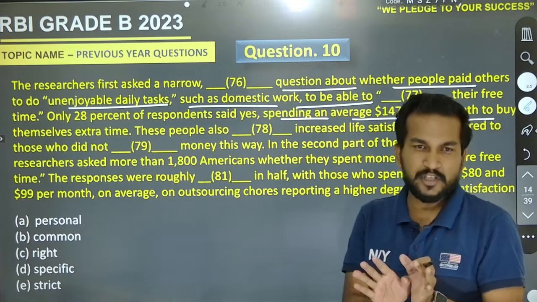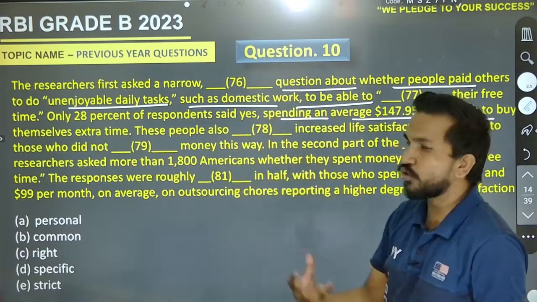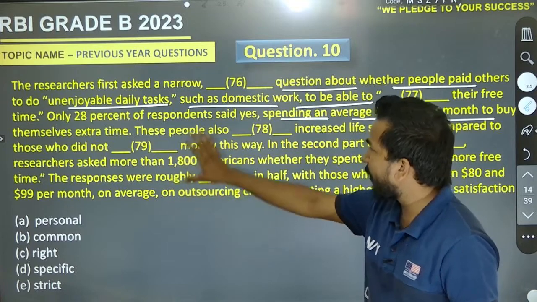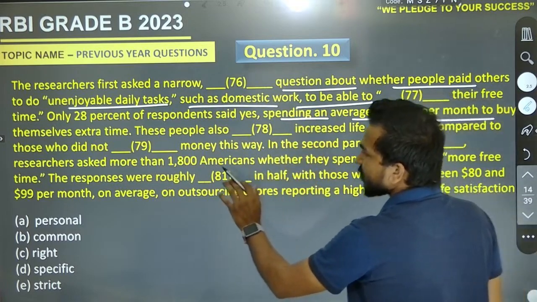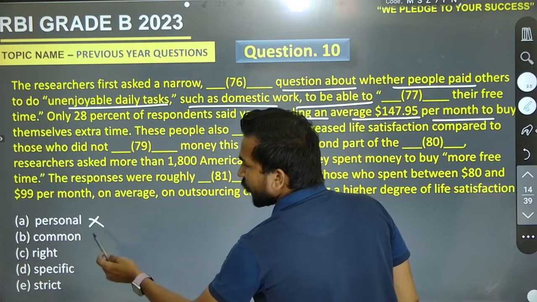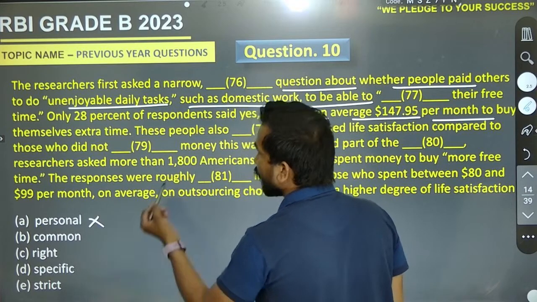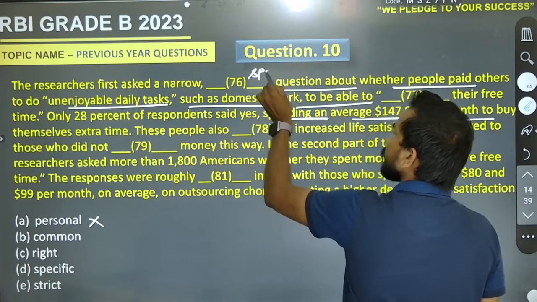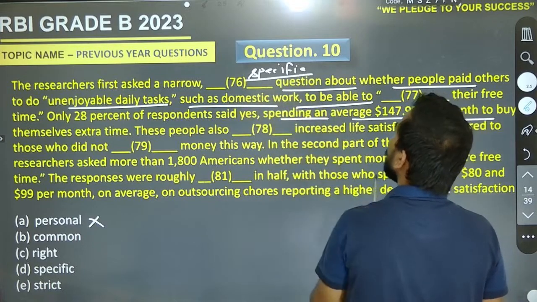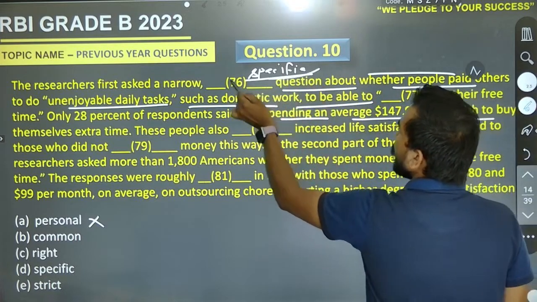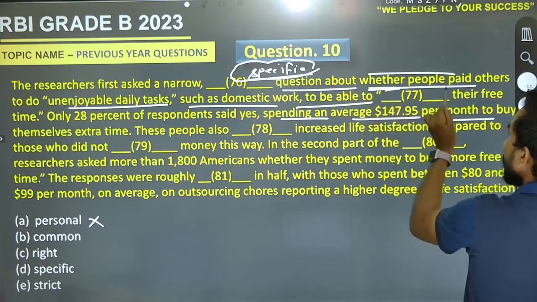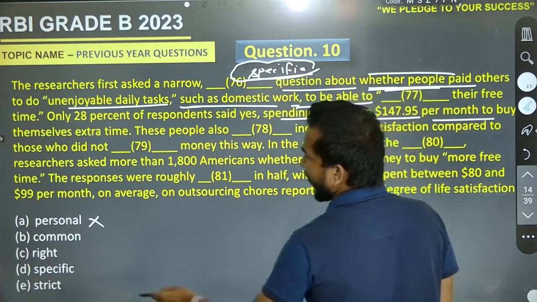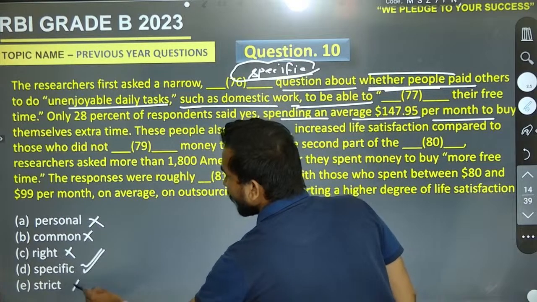There will be no personal question while we are doing any type of research or data sufficiency. So it must be right or specific question. So here the researchers first asked a narrow specific question about whether people paid others to do unenjoyable daily tasks such as domestic work to be able to. So it must be D.